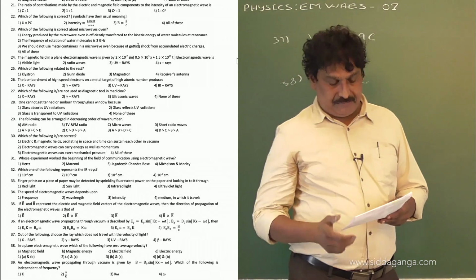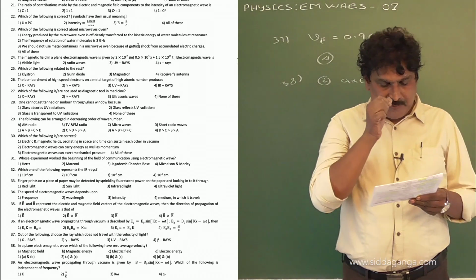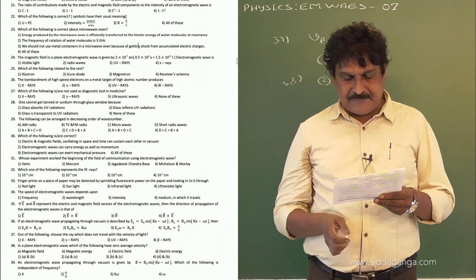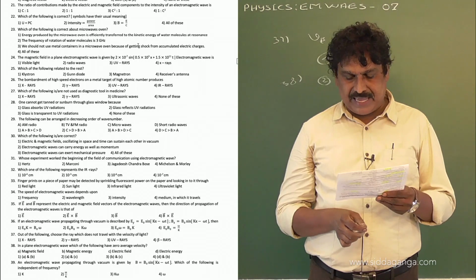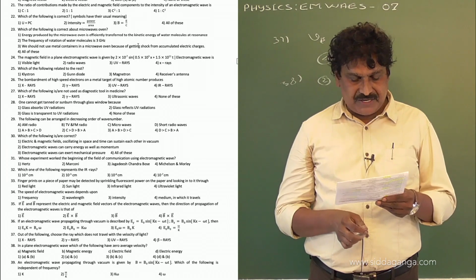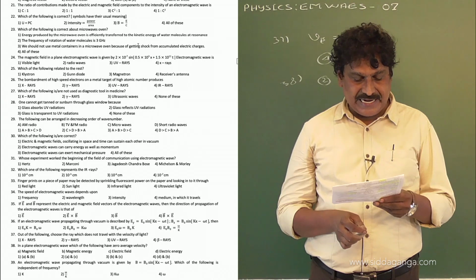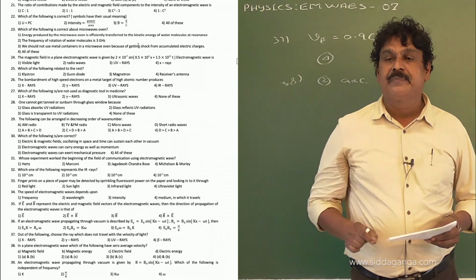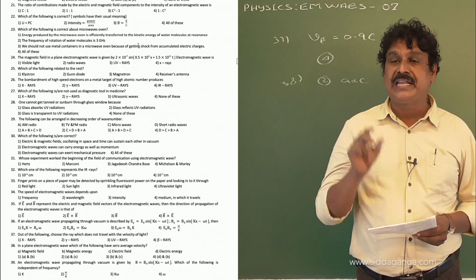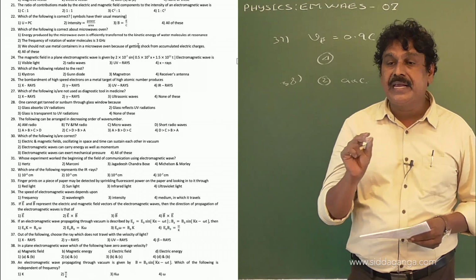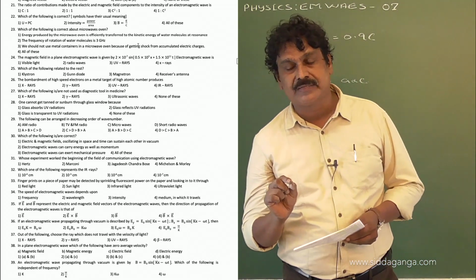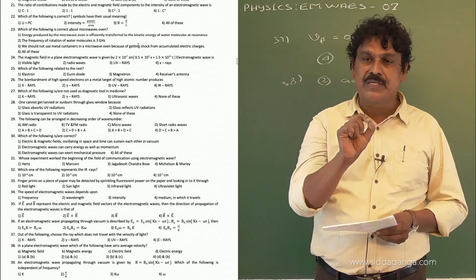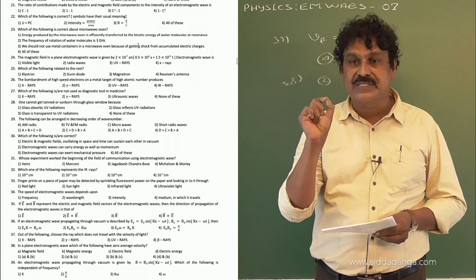Now the question number 39. An electromagnetic wave propagating through vacuum is given by B equal to B naught sin(kx minus omega t). Which of the following is independent of frequency? Generally the speed of an electromagnetic wave is independent of frequency, because electromagnetic waves of all frequencies, starting from gamma rays to radio waves, travel with the same speed.